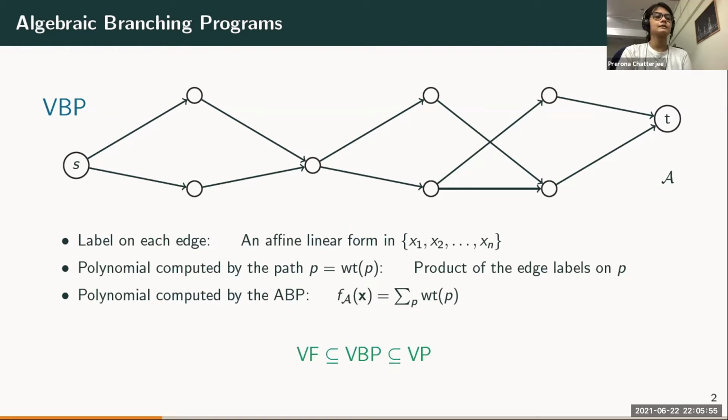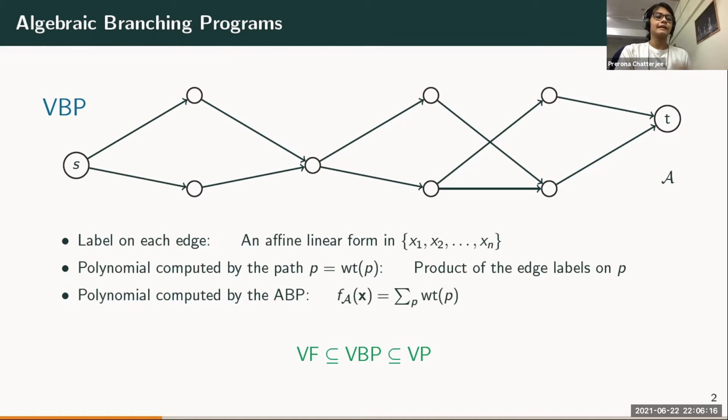And it turns out that VBP sits nicely in between the classes VF and VP in terms of computational power. Any poly-size formula can be converted to an efficient ABP, and any efficient ABP can be converted to an efficient circuit.